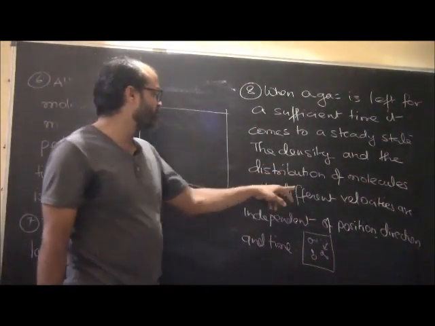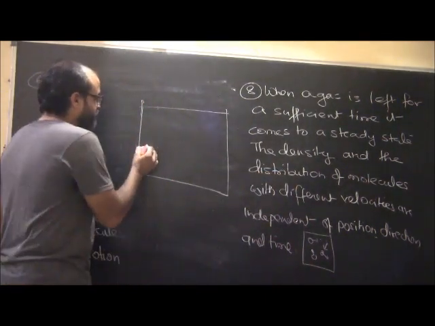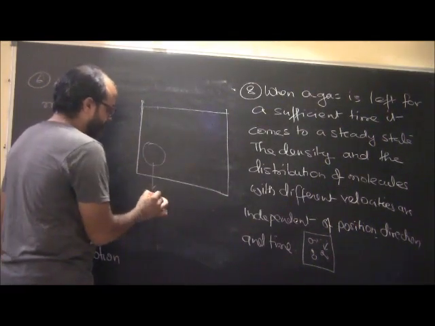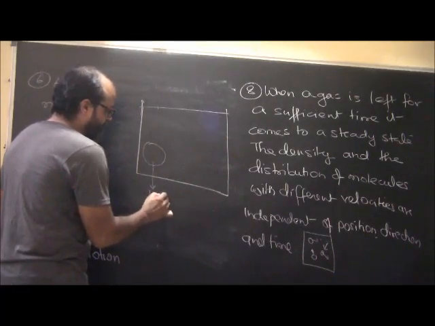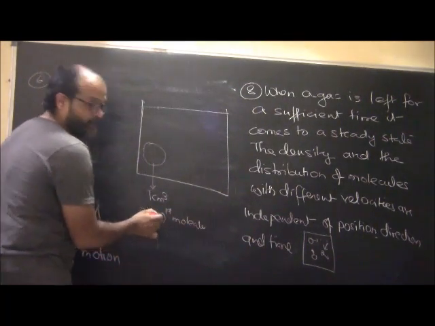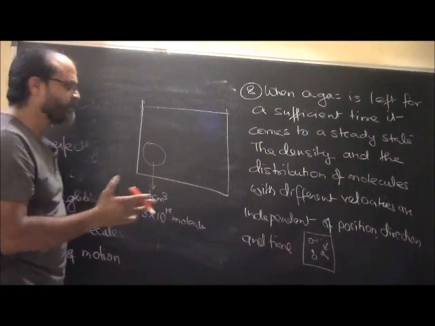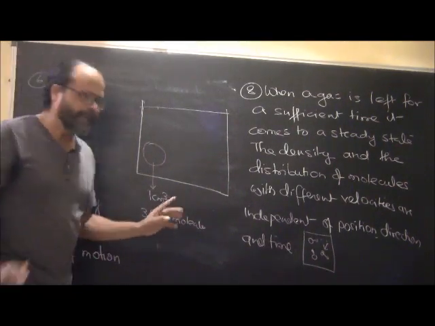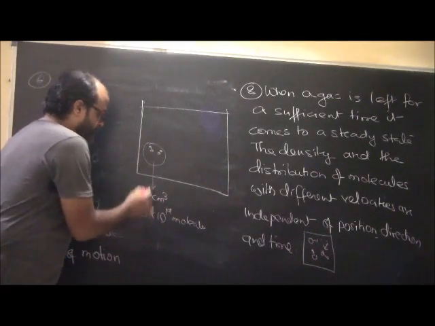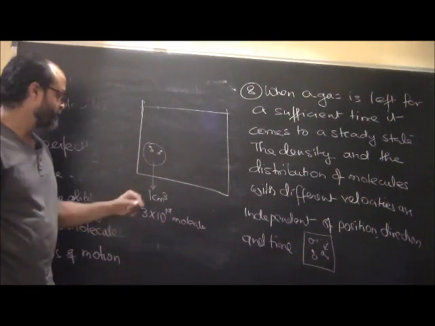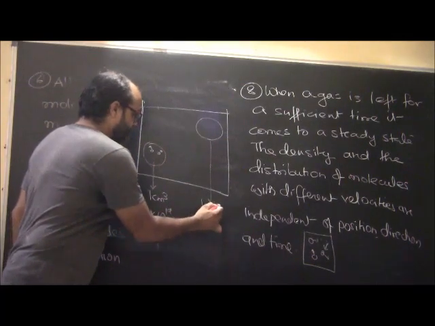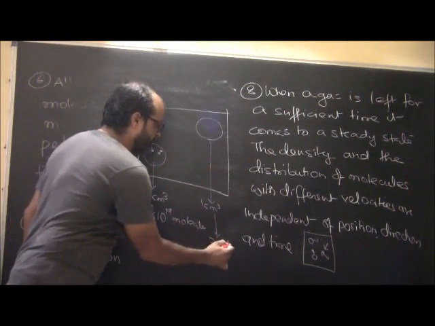The density and the distribution of molecules with different velocities are independent. So let's say this is 1 centimeter cubic and we have approximately 3 into 10 to the power of 19 molecules. This is something that I am deriving from Avogadro's number. It is basically 6.02, but I'm just saying hypothetically, let's say this 1 centimeter cubic of the gas has approximately 3 into 10 to the power of 19 molecules. We have another 1 centimeter cubic of the gas at this place, and this will also have the same number of molecules.